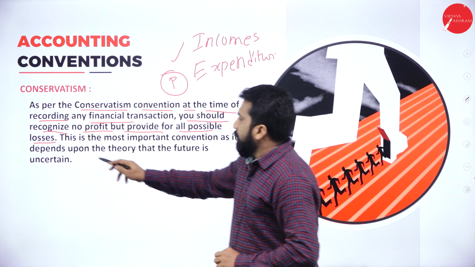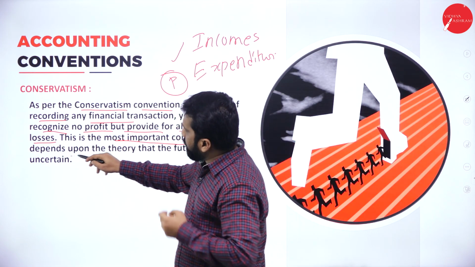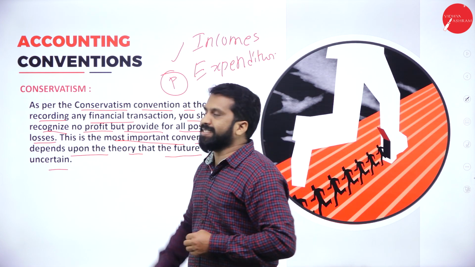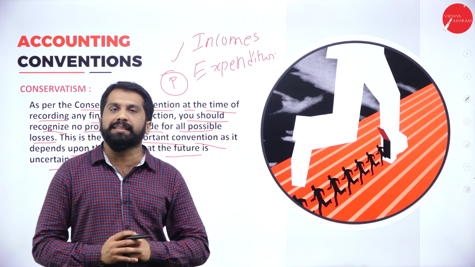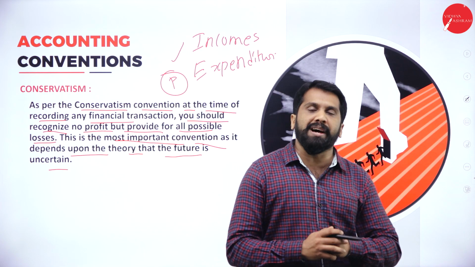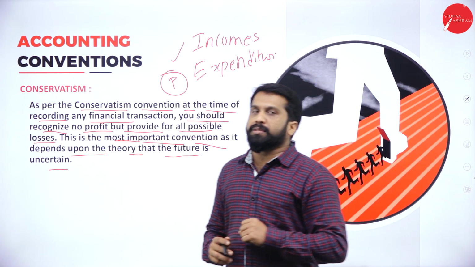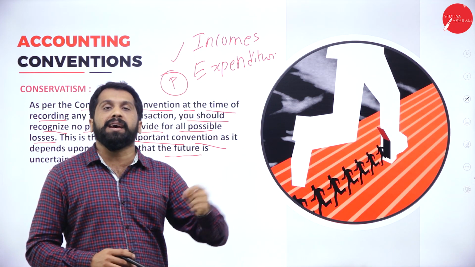Now, this is the most important convention as it depends upon the theory that the future is uncertain. For all the losses, you have to make some plans, but for all the incomes, you cannot make any plans. Why? Because the future is uncertain. So, you thought that you will collect some 10,000 from somebody. Something may happen to him.